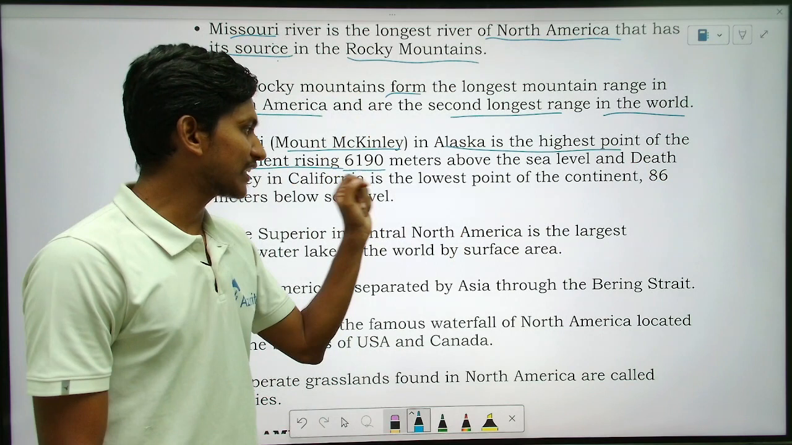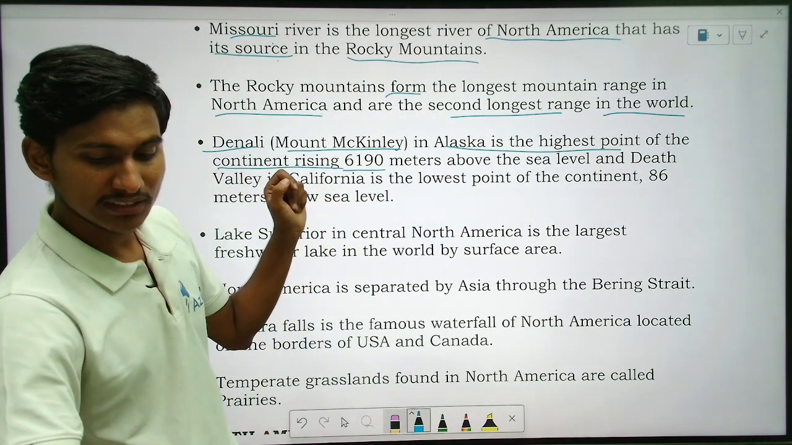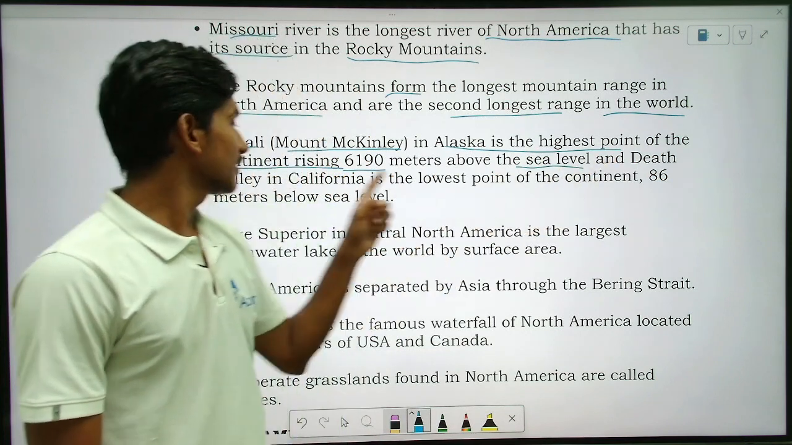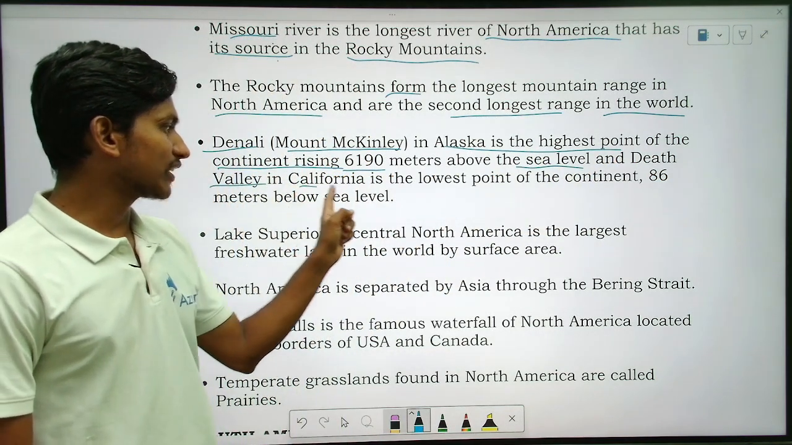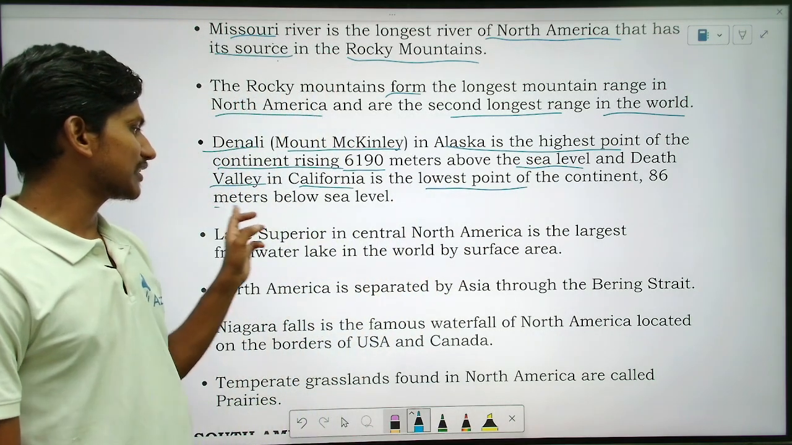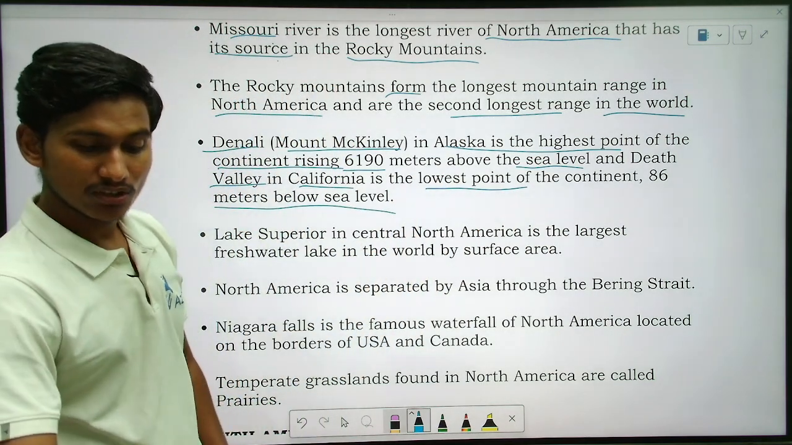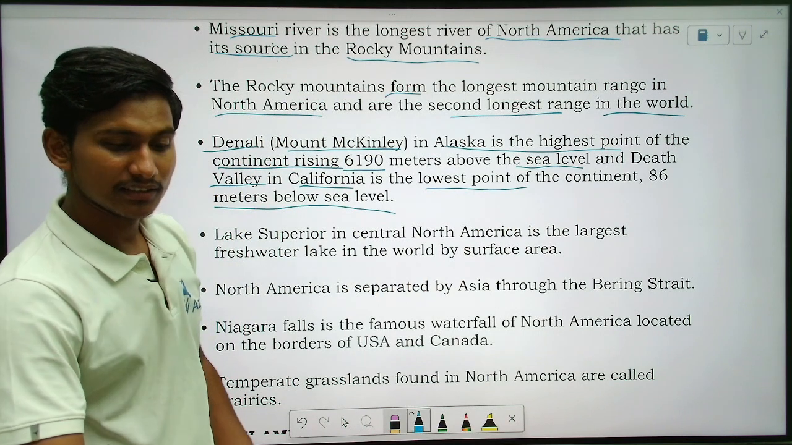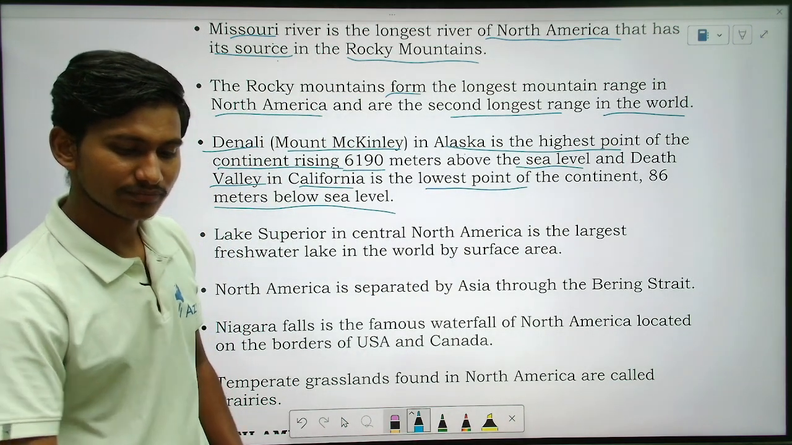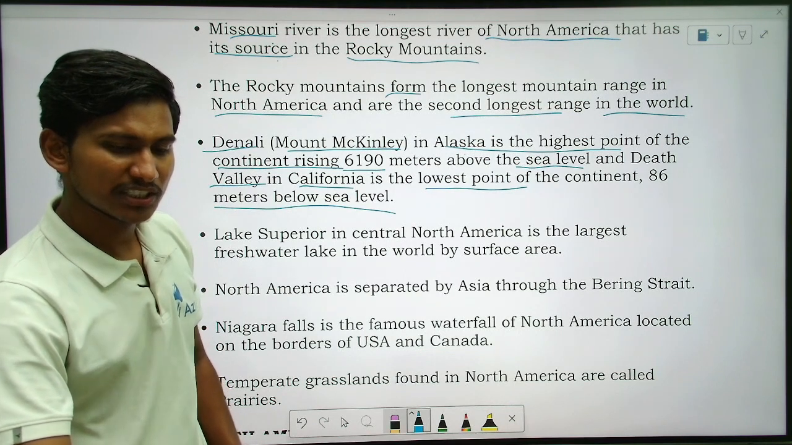Okay. Denali Mountain, that is Mount McKinley in Alaska, is the highest point of the continent, rising 6190 meters above the sea level. And Death Valley in California is the lowest point of the continent, that is 86 meters below the sea level. Yes, understand? So these points you have to remember. So will everyone remember these points?